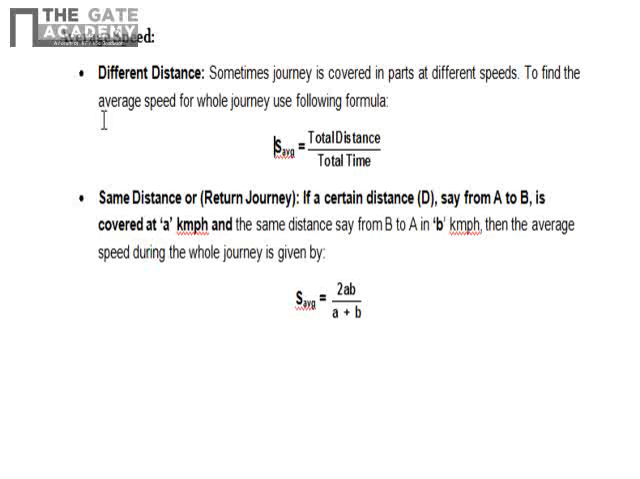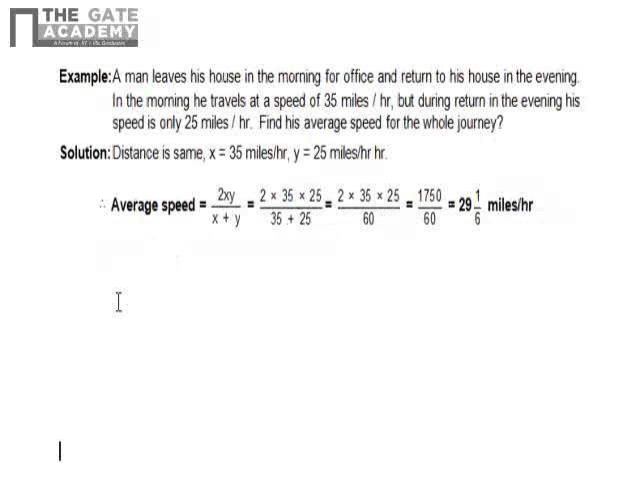Suppose going one side, you cover the distance at a kilometer per hour, and while returning the speed was b kilometer per hour, then the average speed will be 2ab upon a plus b. Please remember this formula because it's a very important formula. Now we'll see one problem based on average speed.